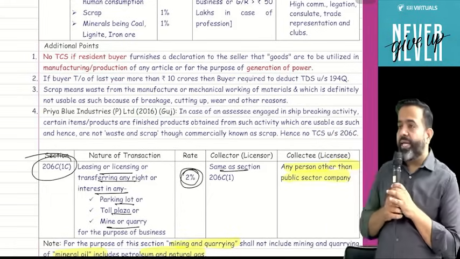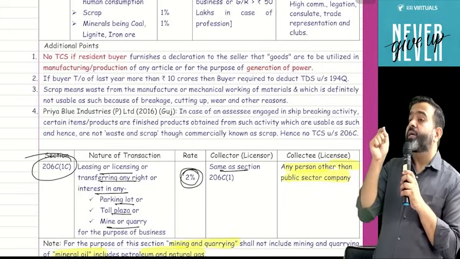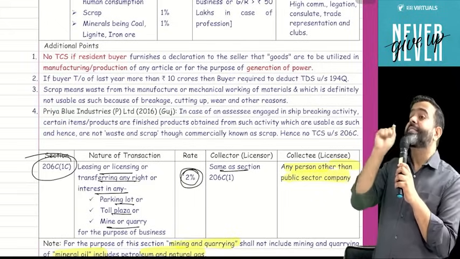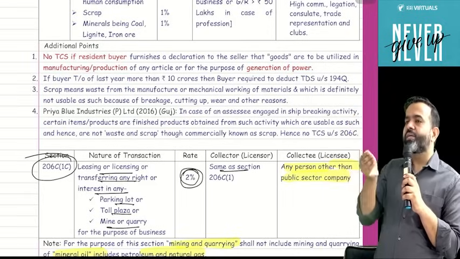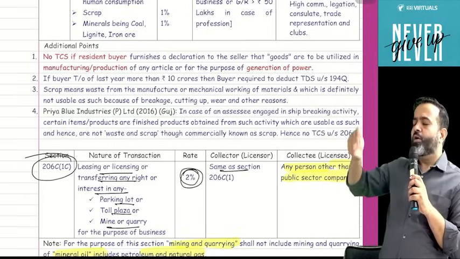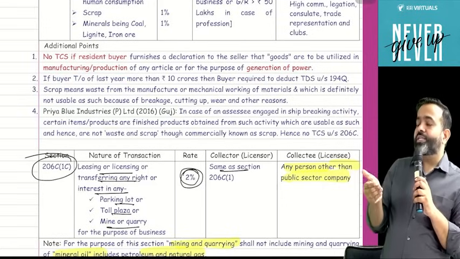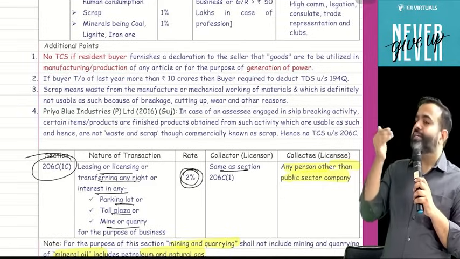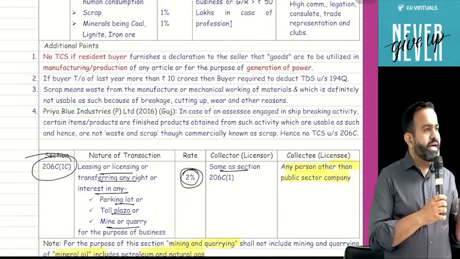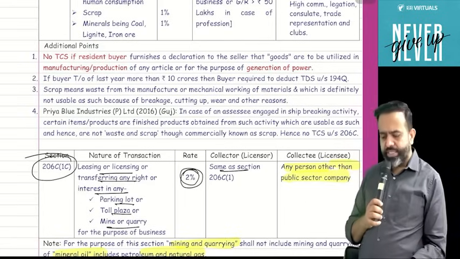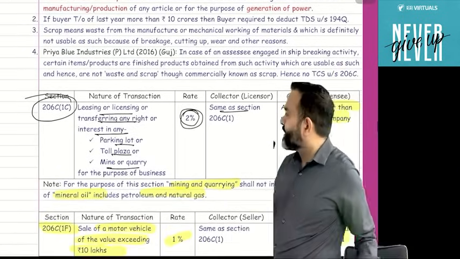Scrap means that if the person who purchased the goods cannot use those goods as such, as they are, then it will be treated as scrap. If any person purchased an AC or TV from that retired ship, the question is whether that person is using it as such. If the answer is yes, then it will not be treated as scrap. You got my point or not? Yes. So this is all about section 206C subsection 1.